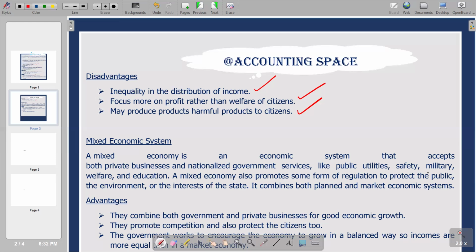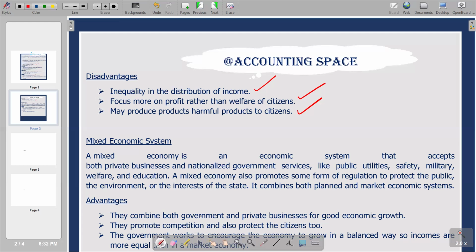But at the end of the day, we are going to see that the most powerful economic system that we have is a mixed economic system, because we are going to see that the disadvantages that exist maybe in the planned economic system, or the cost that we see in the planned economic system, are going to be smoothened out with the benefits that we gain from the market economic system. So in that way, we are going to see a better economy by applying a mixed economic system.